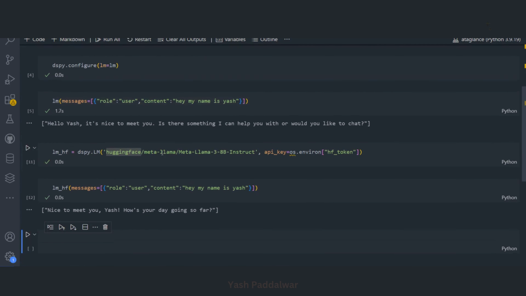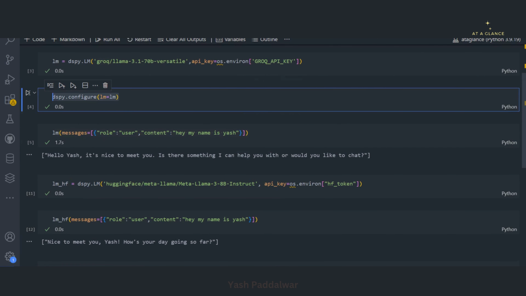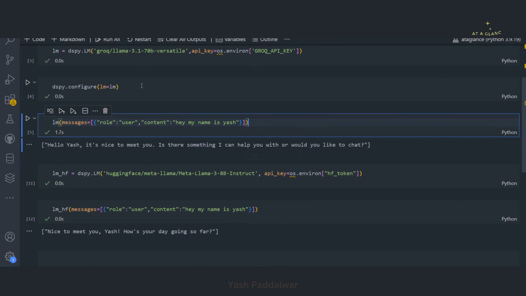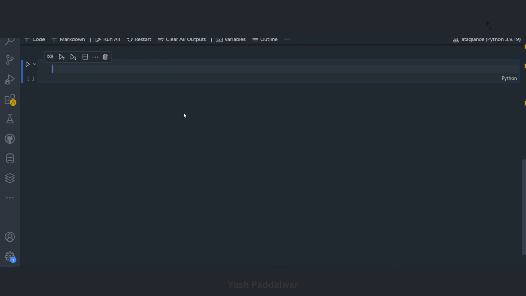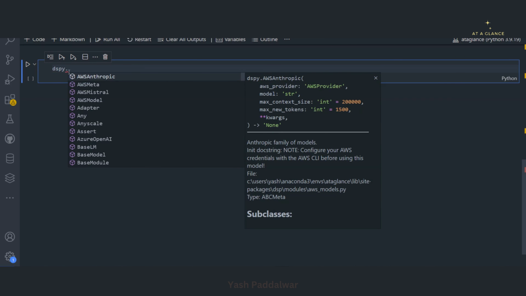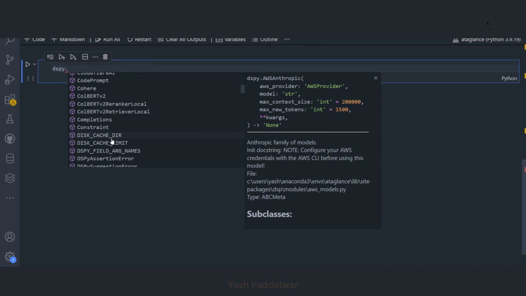Now that we have configured our language model using dspy.configure, for now we have configured the Groq language model, which is the Llama 3.1 70 billion versatile. I'll simply use this language model, and now we'll look into the basic terminologies of using DSPy. We'll look into a basic idea about signatures and modules. To access a DSPy module, you call dspy dot. Whatever you see inside this is a module.